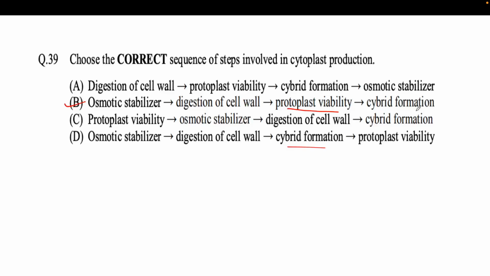Hybrid formation is the final step, so you have to remember that. After digestion, you check the protoplast viability, like if you are doing it through the mechanical method or the spontaneous method, then you have to check whether your protoplast is viable or not. After that only it will be fused with other protoplast, right? So this process will come first, and after that the final product will be your hybrid.